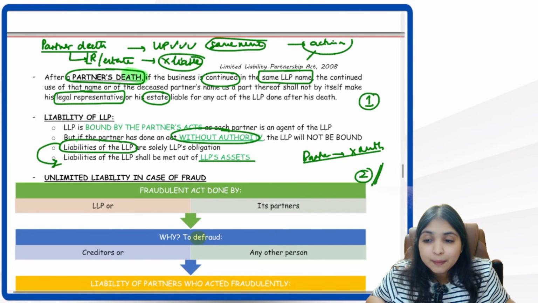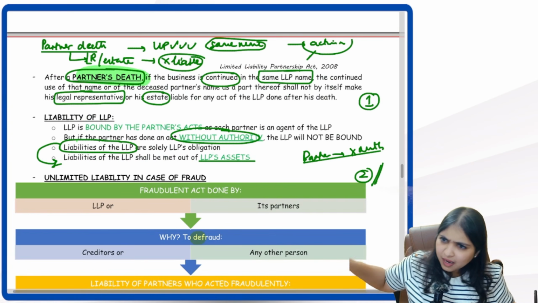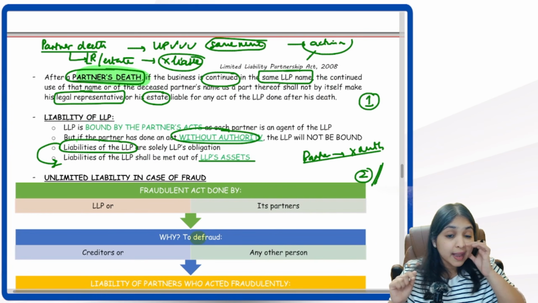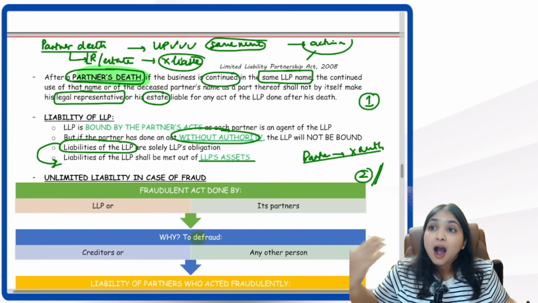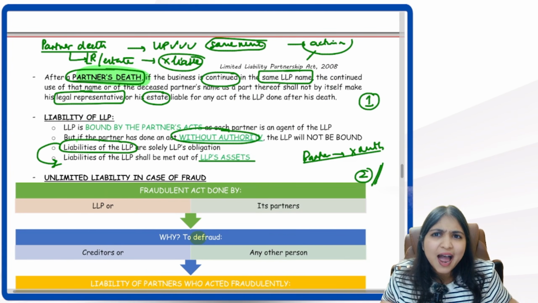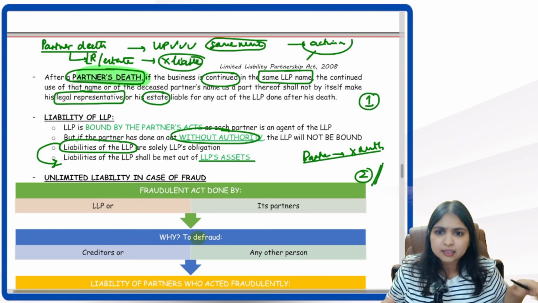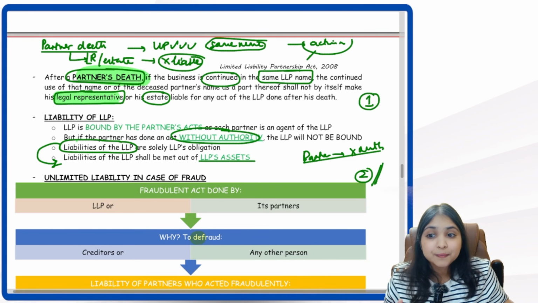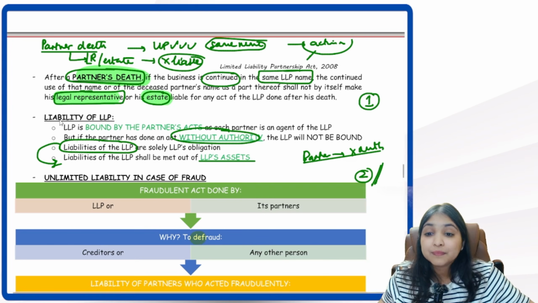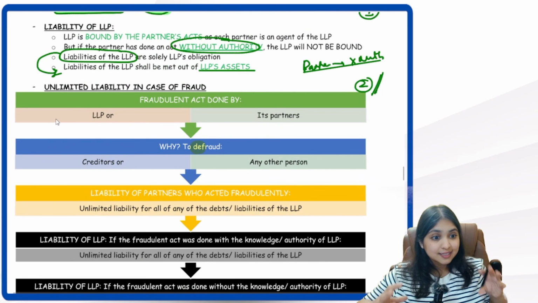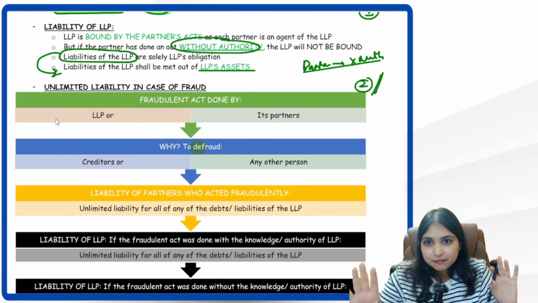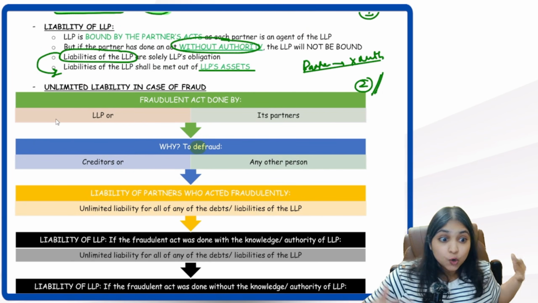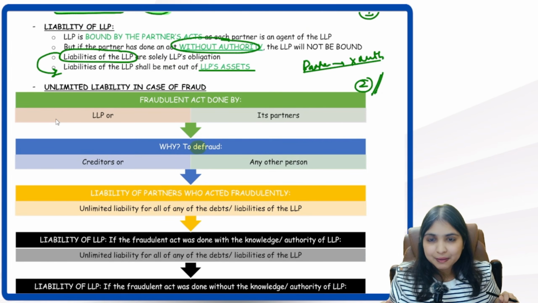Then remember, when a partner dies, can the LLP continue to do business under the same name? LLP can continue. But in that case, after the partner dies, for whatever actions happen in the LLP after the death, the legal representative of the deceased partner, the estate and all, will not be liable. Then remember, if a partner does an act with authority, LLP will be liable. If a partner does an act without authority, LLP will not be liable.